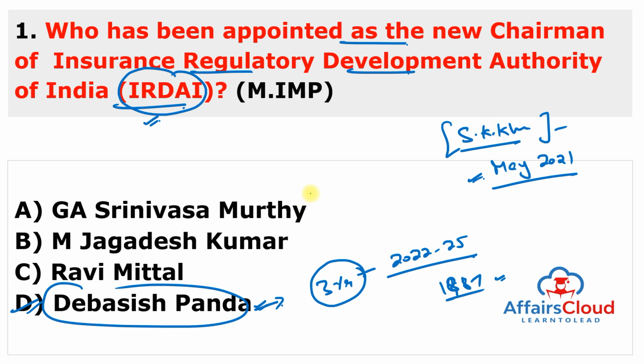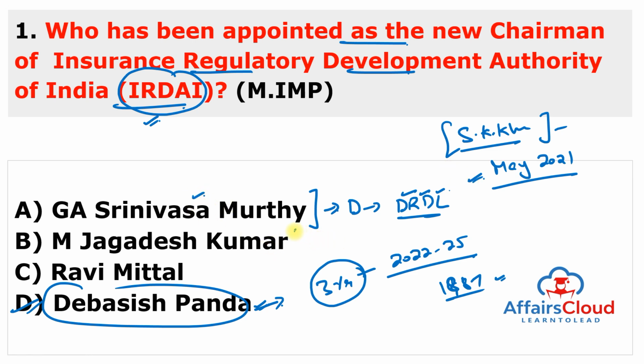First is G.A. Srinivasa Murthy. So remember the name. He is appointed as the Director of Defence Research and Development Laboratory, DRDL. Remember, it is under DRDO. Director is G.A. Srinivasa Murthy.